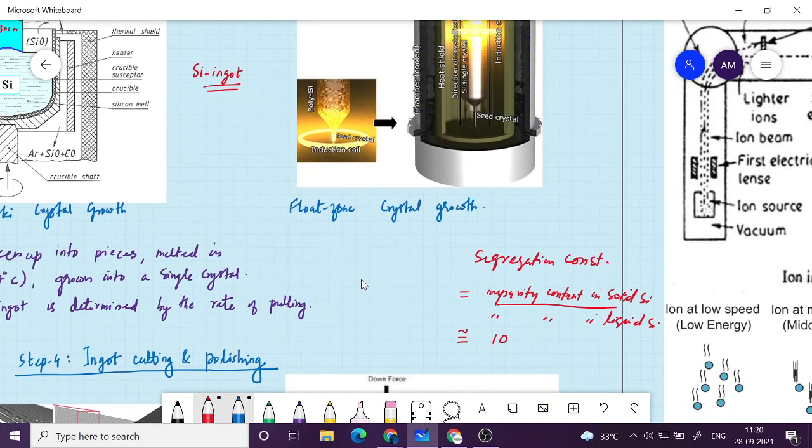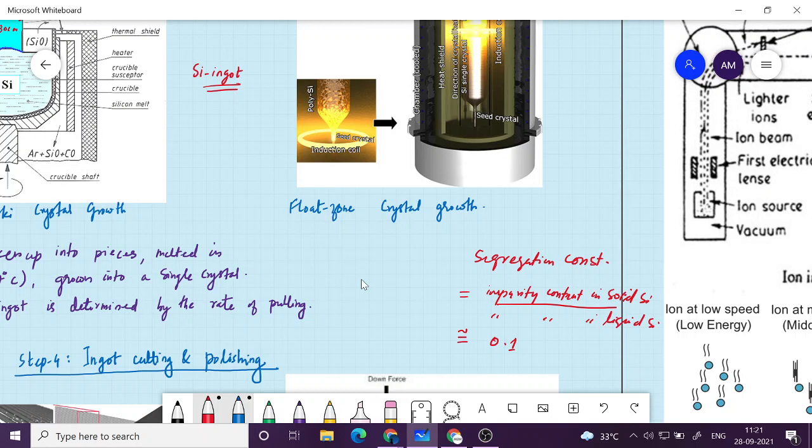Okay, sorry, so this will be 0.1. If I define it as the ratio of impurity content in solid, because we are basically removing the impurity from the solid, and it has to go to the liquid, then the liquid should have a lot of impurity content, in the ratio. So this is called segregation constant. So segregation constant is something like 0.1.